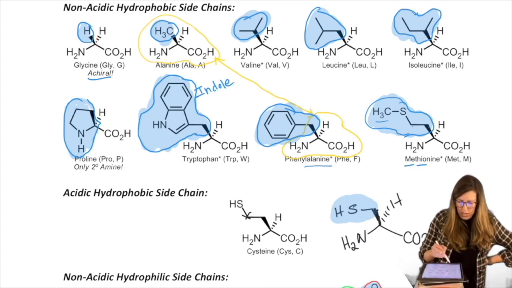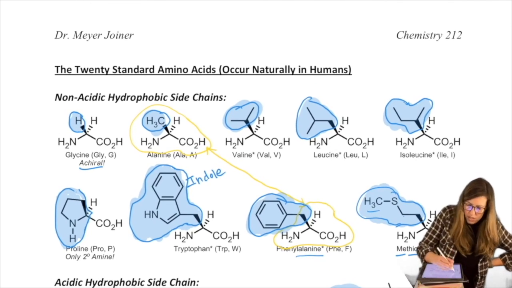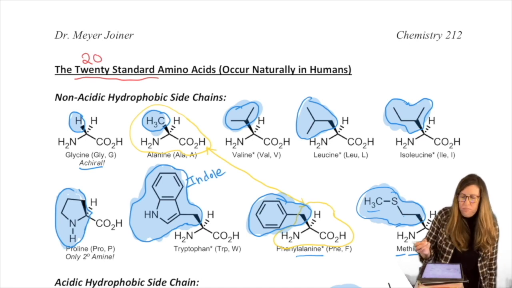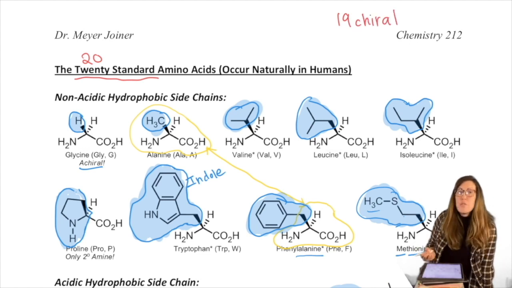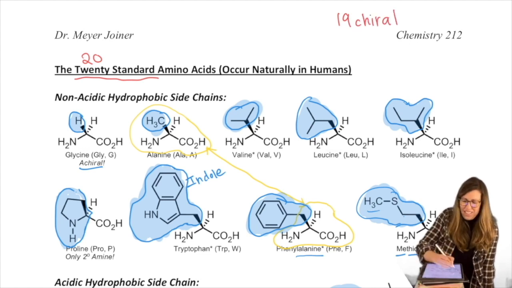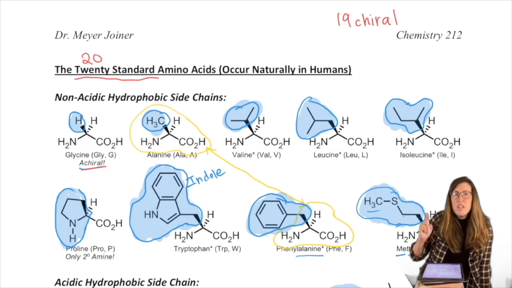So I'm actually going to write a little note up here. So there's 20 standard amino acids. Of the 20, 19 are chiral. So that means one is not. Which one is that? That's glycine. So glycine's not chiral. That's because R equals H, and there's already an H on that carbon. Therefore, no stereocenter. So all the rest are chiral.